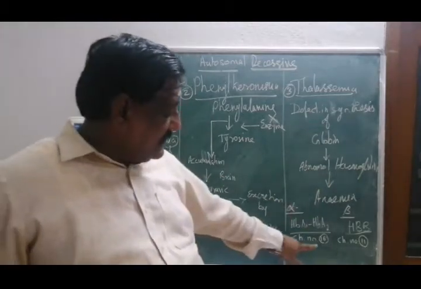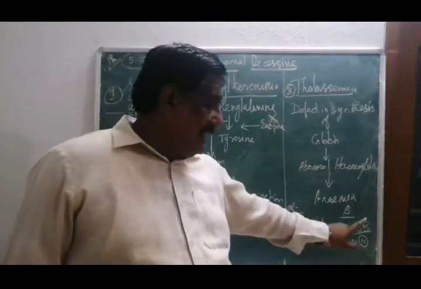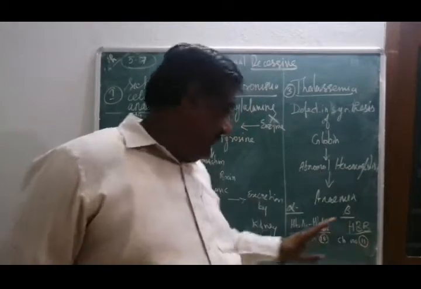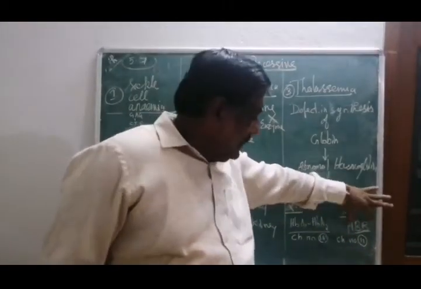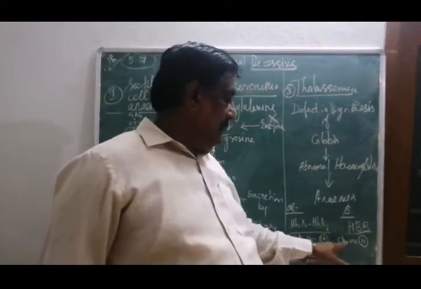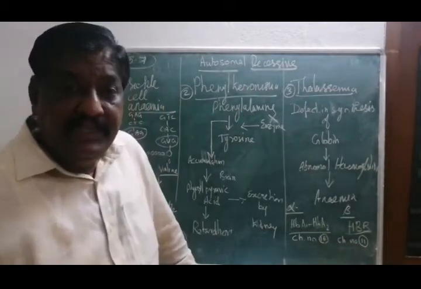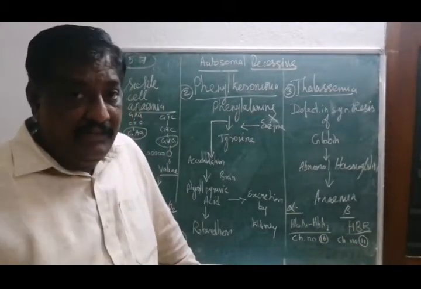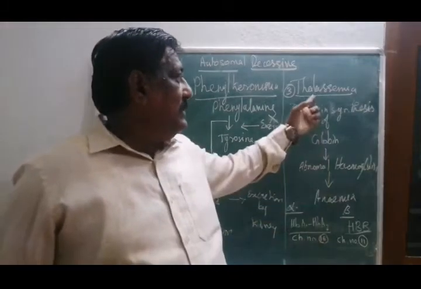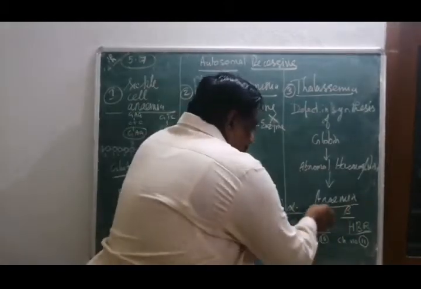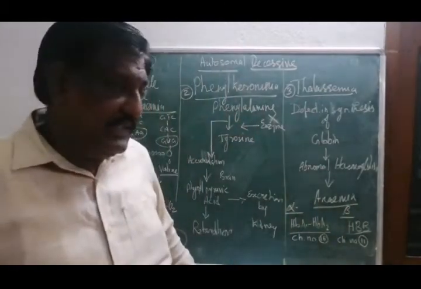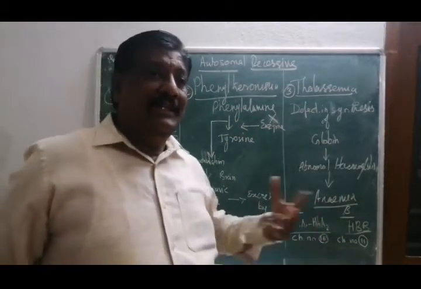Okay, alpha affects chromosome 16, and this type, beta, affects chromosome number 11. And here this is one gene. In this one gene is affected, that affects chromosome number 11. That leads to a condition called beta thalassemia. It leads to anemia, carrying less oxygen.